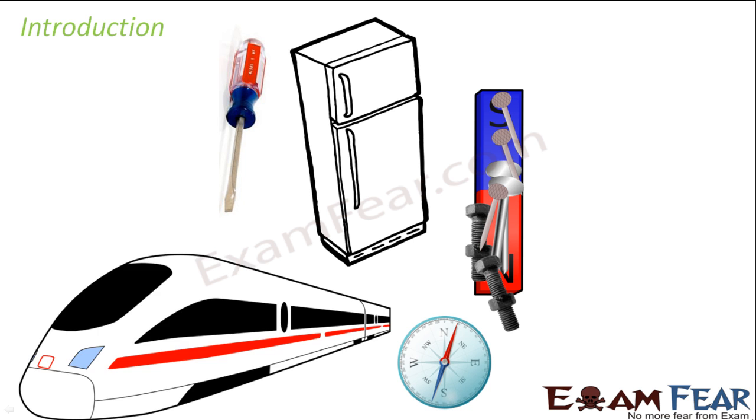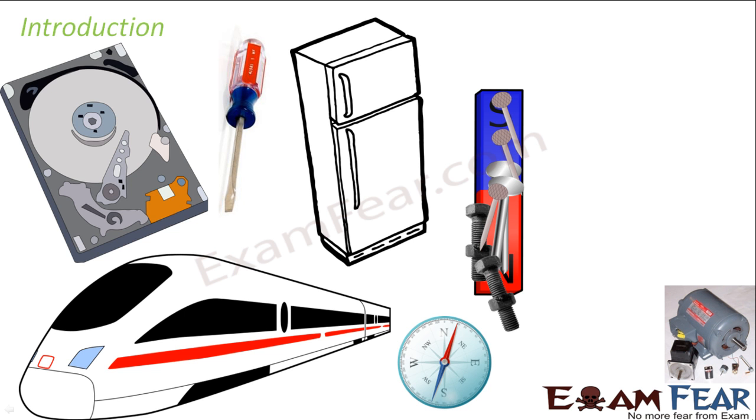or nails. The trains, as I mentioned in our previous lesson also, the trains which you normally see abroad, they also have magnetic doors and magnetic rails. Your electric motor, even they use the phenomenon of magnetic field. We already studied about the electric motor in our previous lesson, right? How does it function? There also we saw the role of magnetic field. So these are some of the things which we see around us, and they are all related to magnetism. Now to start this lesson, we will start with a story.